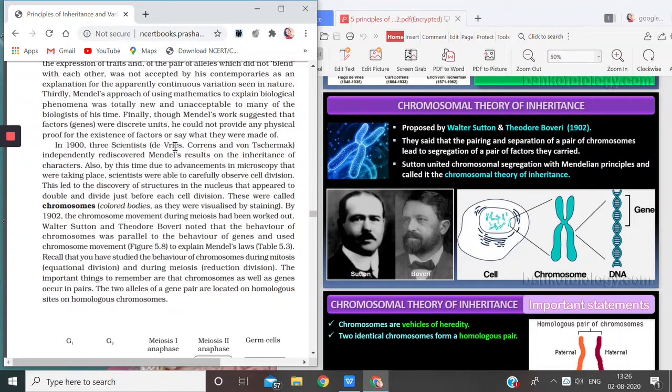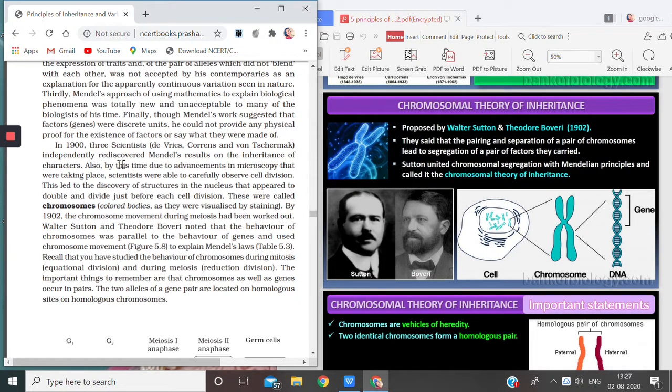So three scientists were there, De Vries, Correns and Tschermak, they rediscovered Mendel's result. That means they proved the same thing that was said by Mendel, but they did not do it collectively. Every scientist was doing his part of discovery on his own.